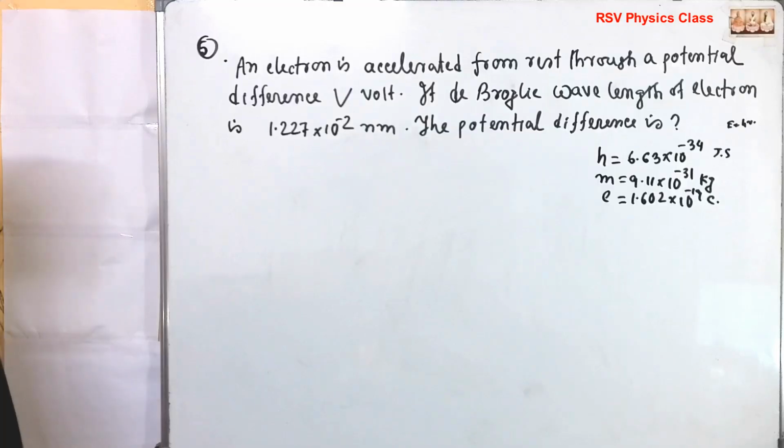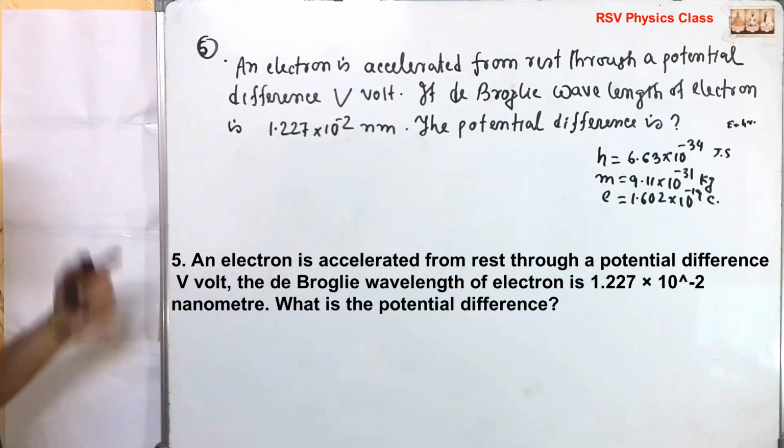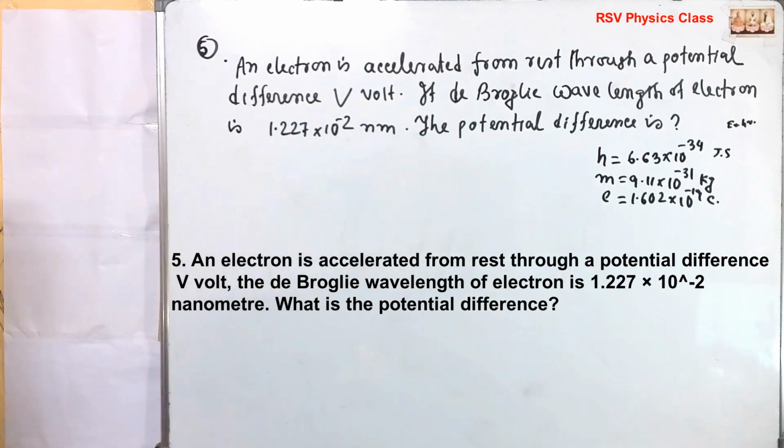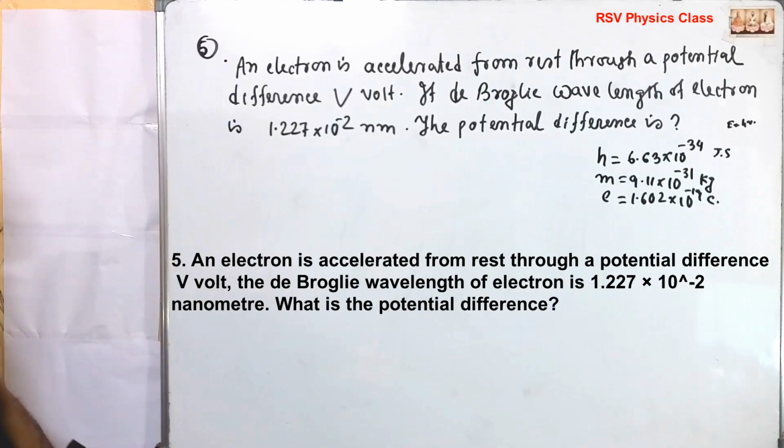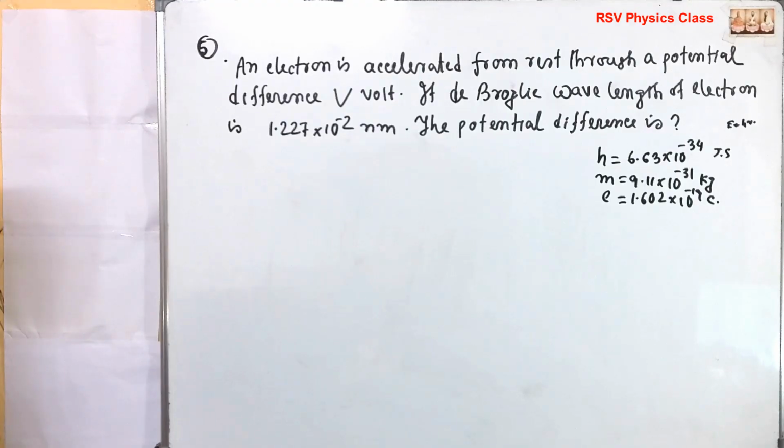Okay. Read problem number 5. So these problems are from de Broglie's wavelength and dual nature of radiation. Here, basically, for de Broglie's wavelength you have to do this. Problem number 5: an electron is accelerated from rest through a potential difference V volt. The de Broglie's wavelength of the electron is 1.227 times 10 to the power minus 2 nanometer, and the potential difference is how much?